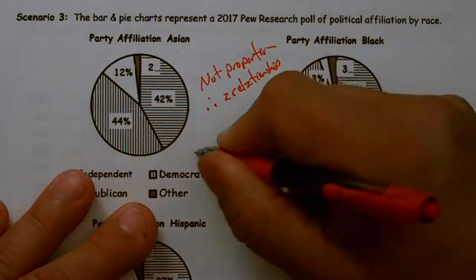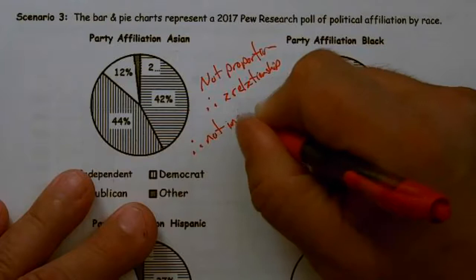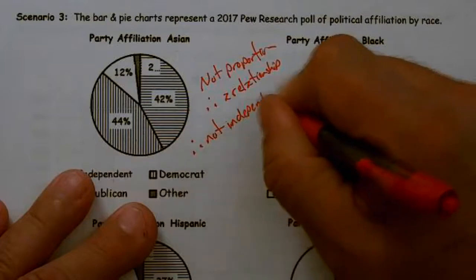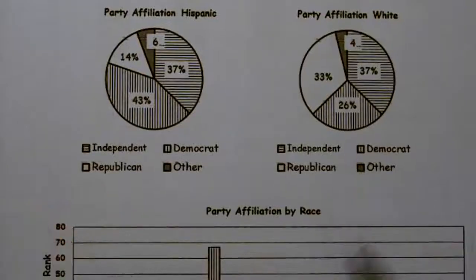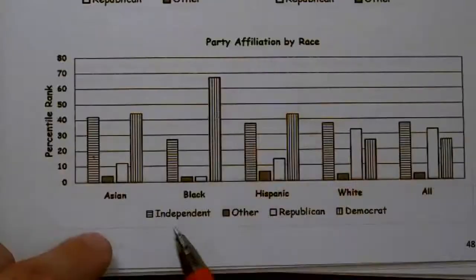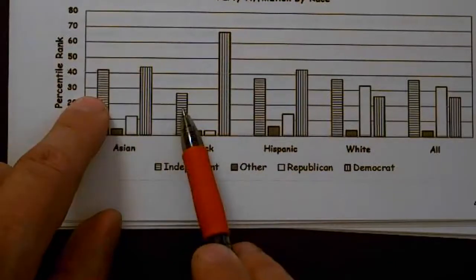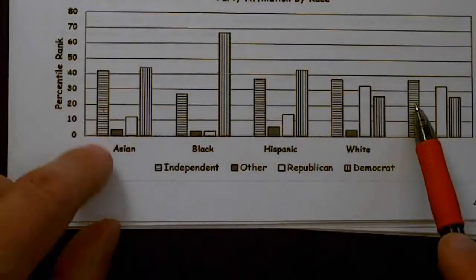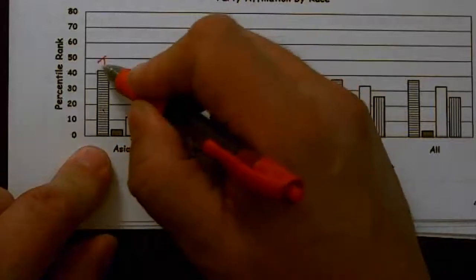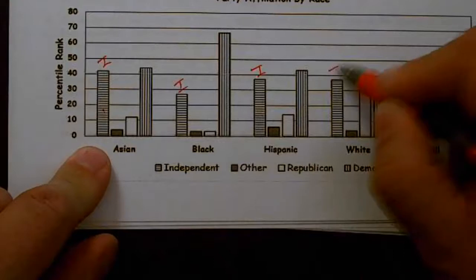And therefore not independent. The same thing can be said for the graph below. And we can see real quickly that this doesn't match this, doesn't match this, doesn't match this, and doesn't match this. In this case, when I was looking at these, this is independent, this is independent, this is independent, independent.